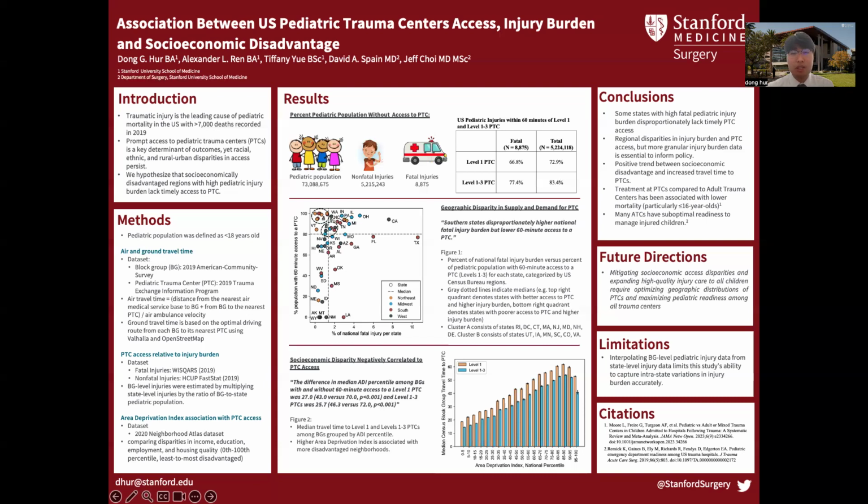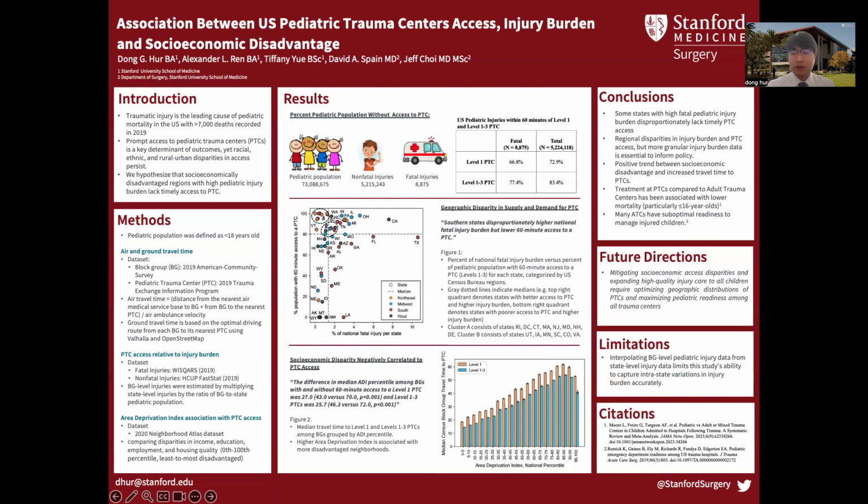Coming to our methods, the pediatric population was defined as less than 18-year-olds. We calculated air and ground transport time from each census block group to the nearest ACS verified pediatric trauma centers. Block group level geolocation and demographic variables were acquired from the 2019 ACS American Community Survey data, and ACS verified level 1 through 3 pediatric trauma center geolocations were from the 2019 Trauma Exchange Information Program dataset.